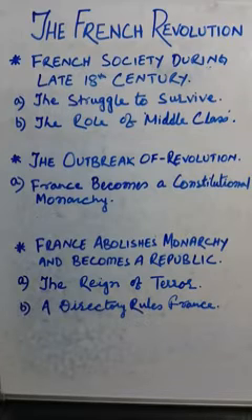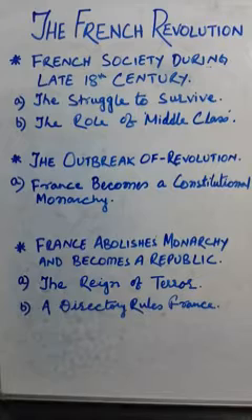So, in order to increase the taxes, it was compulsory for Louis XVI to call a meeting of the Estate General. On 5th May 1789, Louis XVI called together an assembly of the Estate General to pass proposals for new taxes. Members of the first estate, second estate and third estate were called. But the voting in the Estate General was based on one estate, one vote, not one person, one vote.